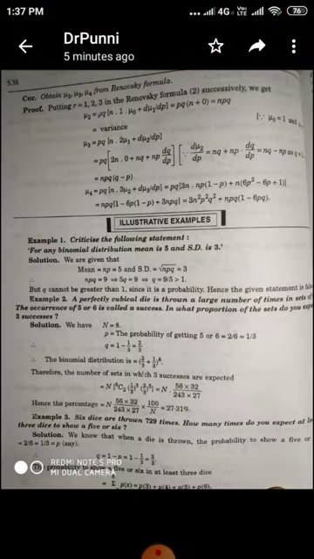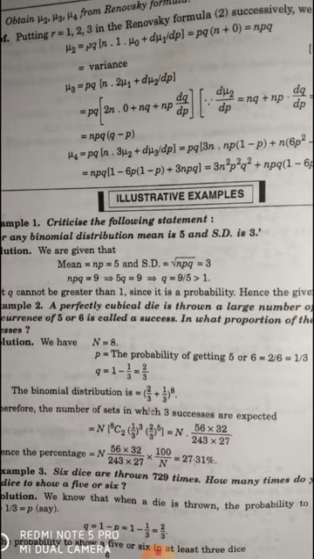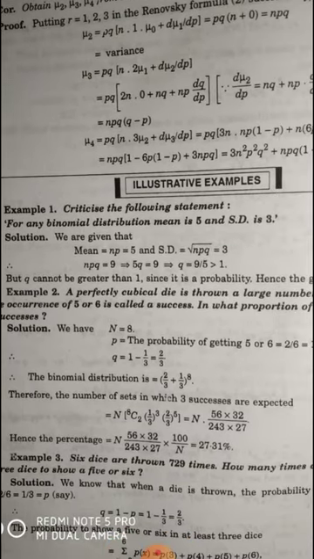Course name Numerical Computation, and session of today is numerical problem on binomial distribution. So, problem number one is criticize the following statement for any binomial distribution. Mean is given here 5 and standard deviation is 3. Solution of this problem is as follows.